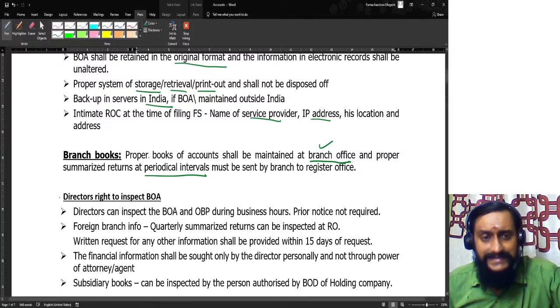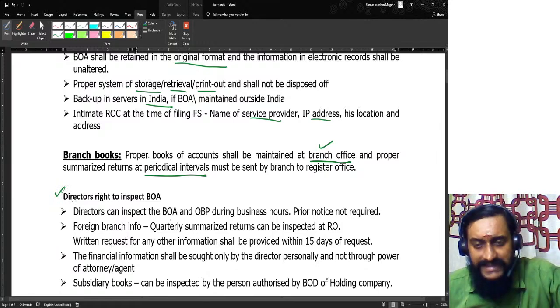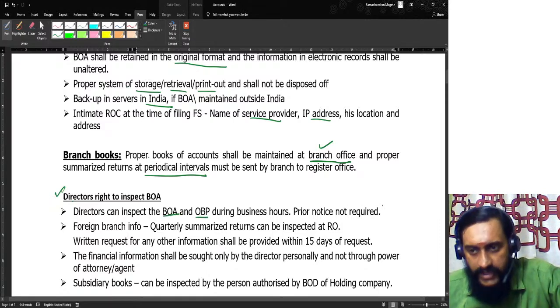Then can the directors inspect the books of accounts? Yes. Whatever books of accounts are there in India, they can inspect the books of accounts and other books and papers during the business hours. Prior notice is not required.